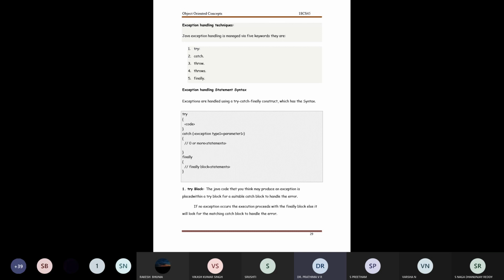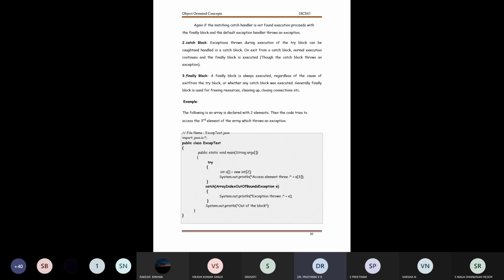Now, the try block is the block which may produce an exception. If no exception occurs, it will enter the finally block. Else, it will look for an appropriate match to handle the error. If a matching catch handler is not found for the exception, it proceeds with the finally block, with the default exception handler throwing the exception.